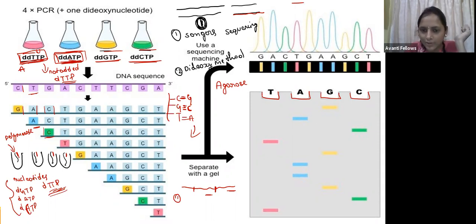Now they have added the samples from each flask, and now we are going to run this gel. This is the negative end, this is the positive end. We know that DNA is negatively charged, so it is going to move towards the positive end.